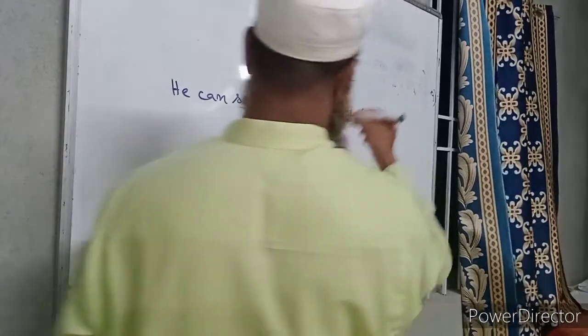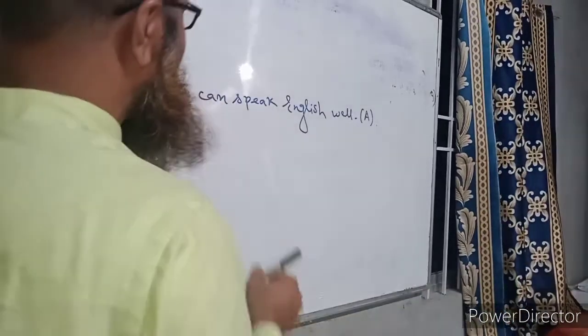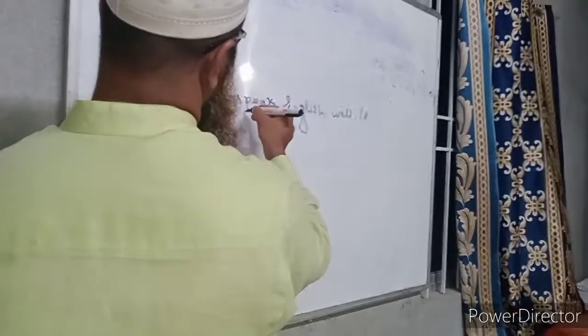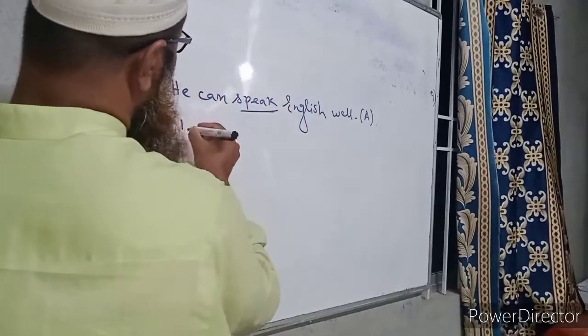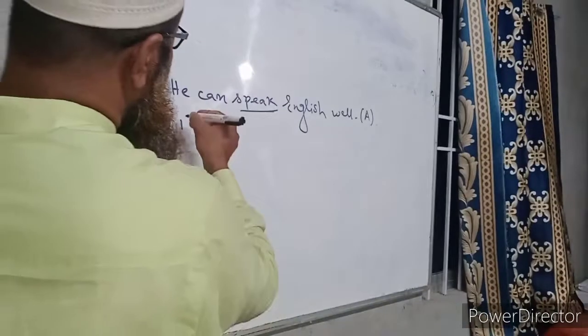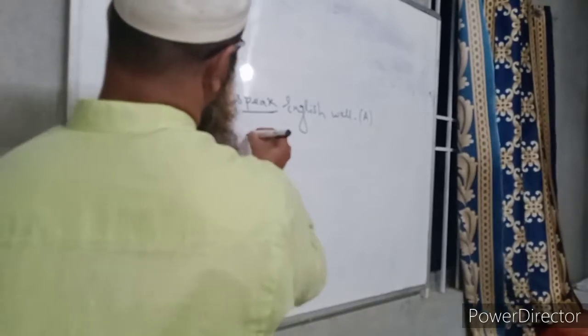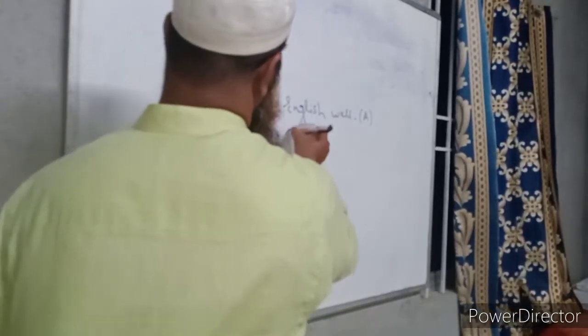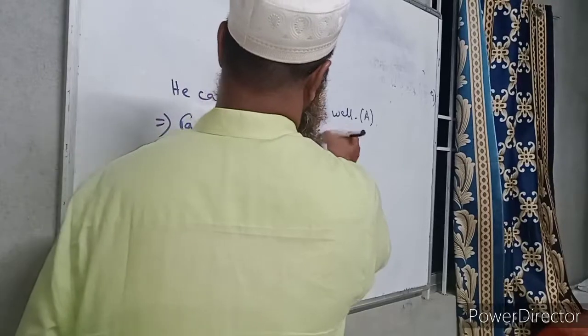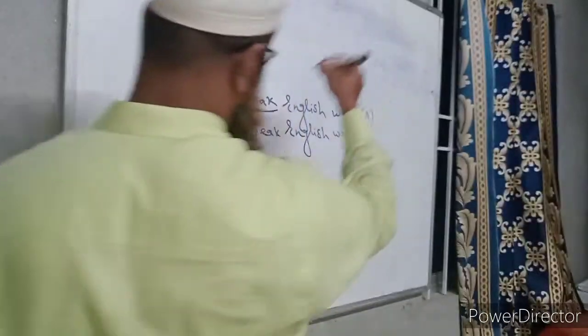So, if we want to change this sentence into interrogative without changing its meaning, we have to write it. The verb here is in the present tense, and can is present here. Can is an auxiliary verb. So, we will put can before the subject. Can he speak English well? This will be the interrogative sentence.